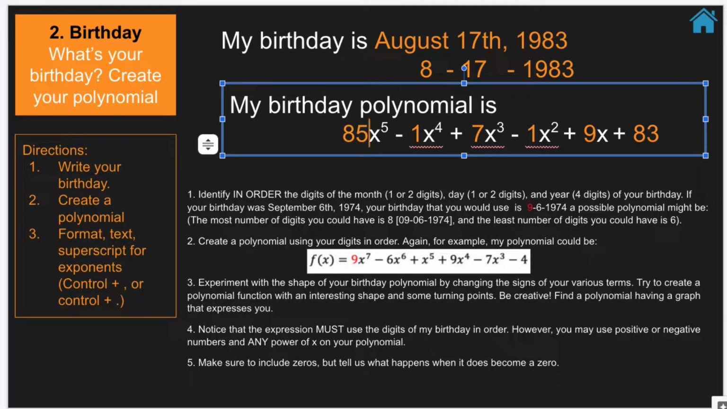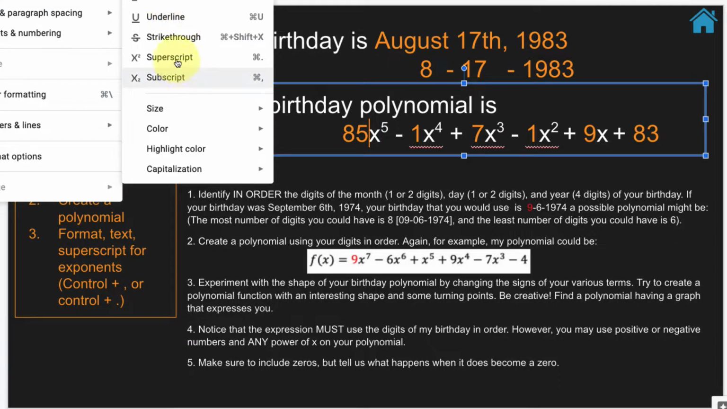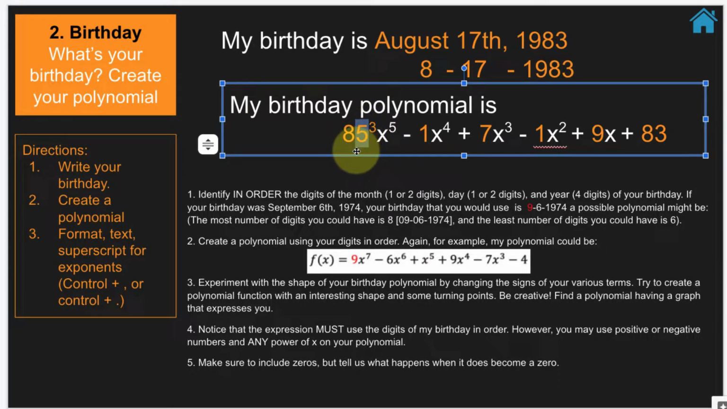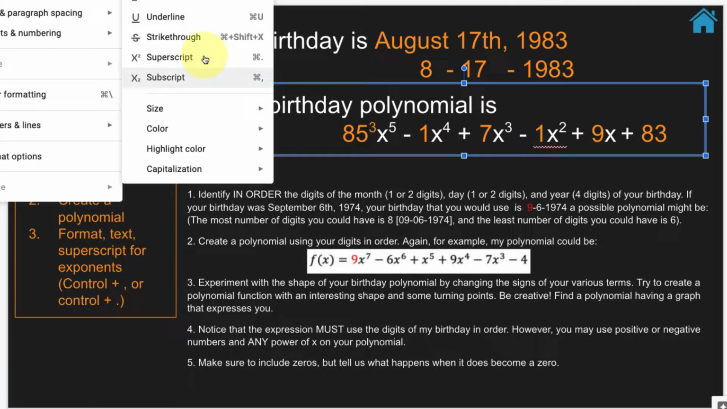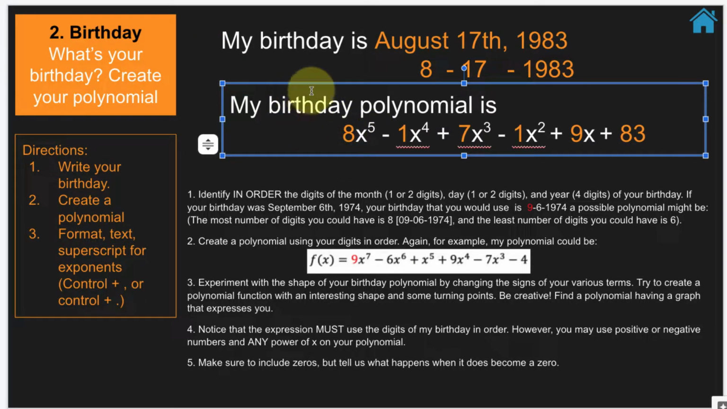So format text and then superscript. Whoops, there it goes. Then you can type in the number, or I should have made a mistake. I should have just highlighted it. Format text, superscript. Okay, so that's how you make an exponent using Google Slides or Google Documents.